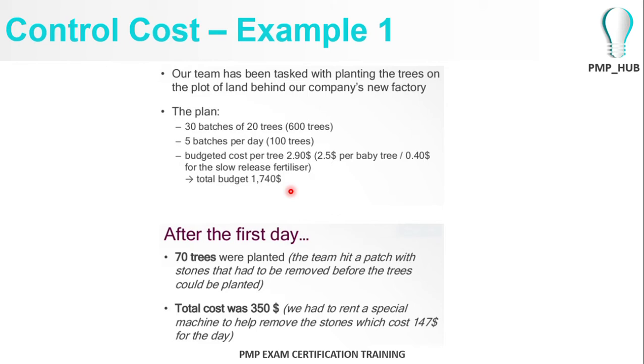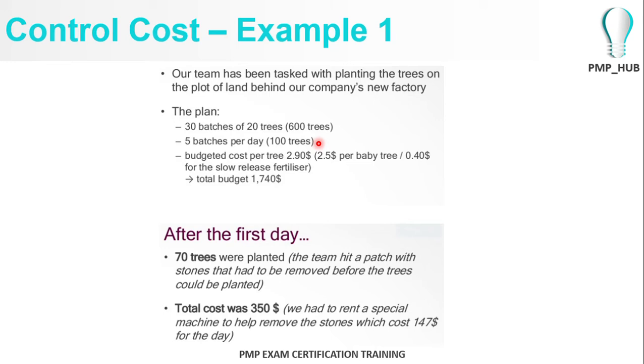Okay, so after the first day, your team was able to plant only 70 trees. You actually planned to plant 100 trees, because as per the capacity, they should theoretically plant 5 batches of 20 trees.